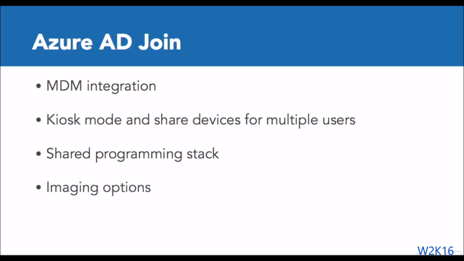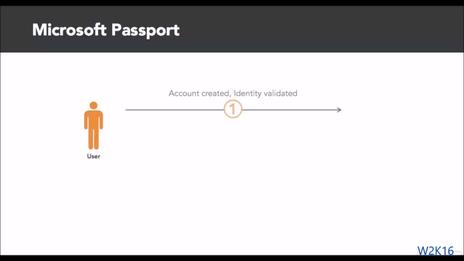Microsoft Passport is a new key-based authentication approach for organizations and consumers that goes beyond passwords. This form of authentication uses credentials that are breach, theft, and phish resistant. The user signs onto the device with a biometric or personal identification number, or PIN, sign-in information that is linked to a certificate or an asymmetrical key pair.